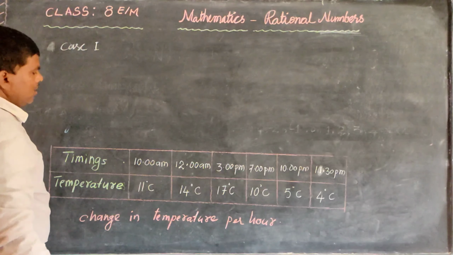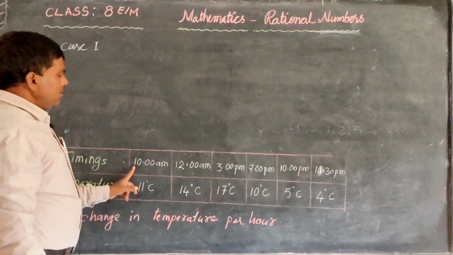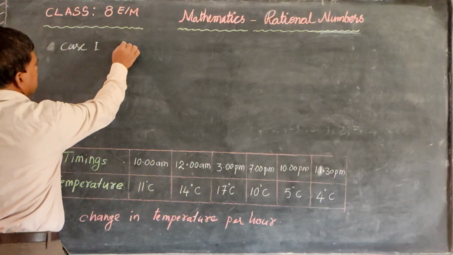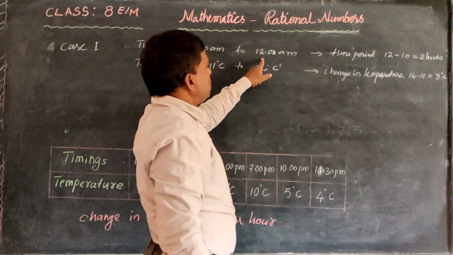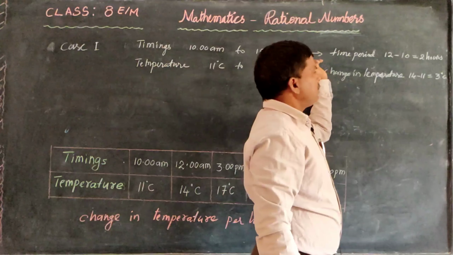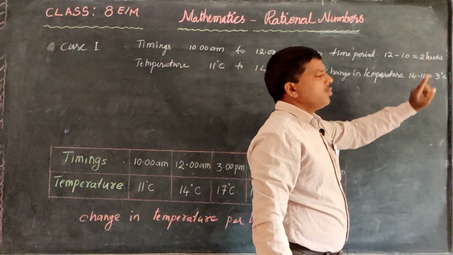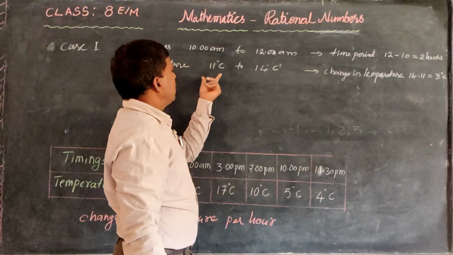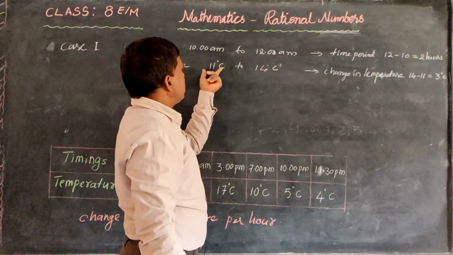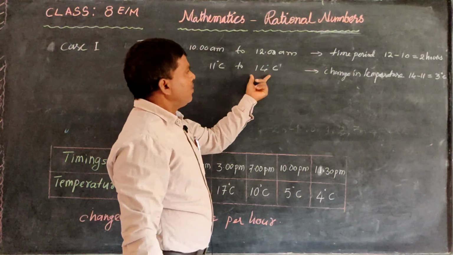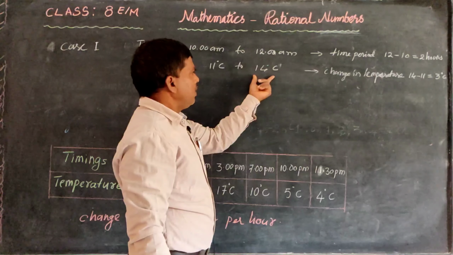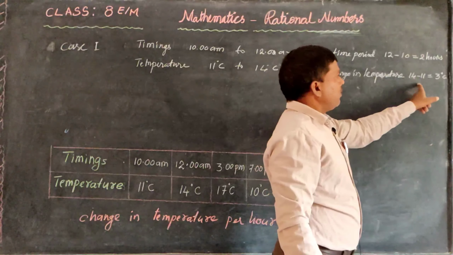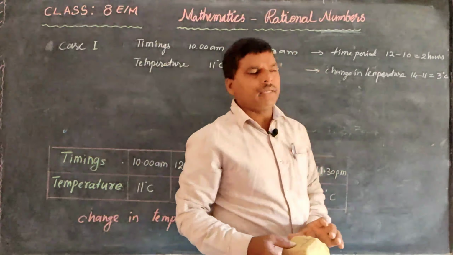Case 1: 10 a.m. to 12 a.m. The time period is 12 minus 10, which is equal to 2 hours. The temperature is 11 degrees Celsius at 10 a.m. and 14 degrees Celsius at 12 a.m. Therefore, the change in the temperature is 14 minus 11, which is equal to 3 degrees Celsius.